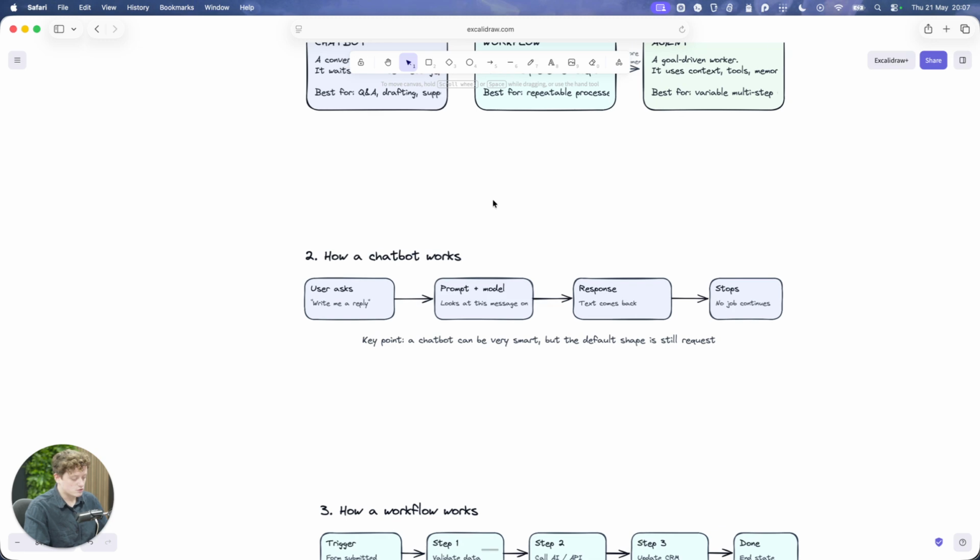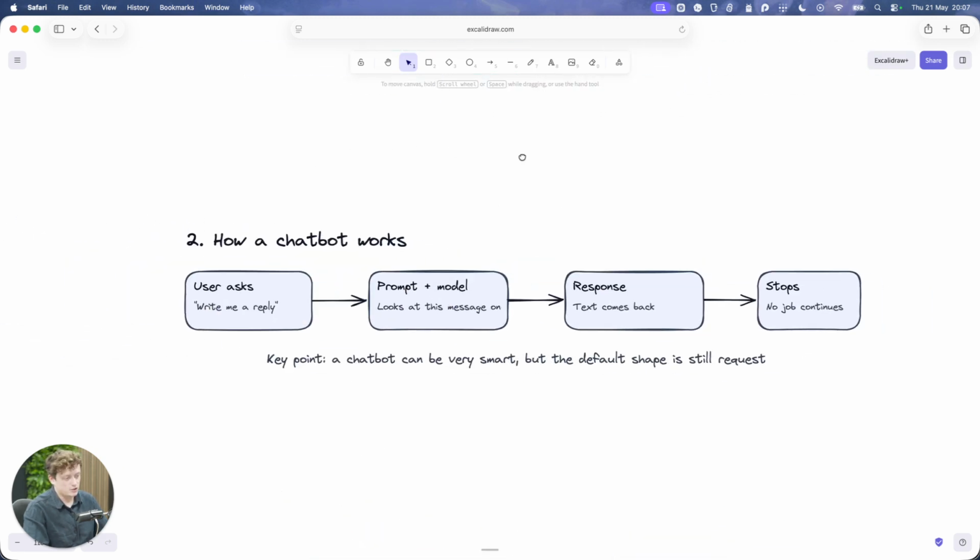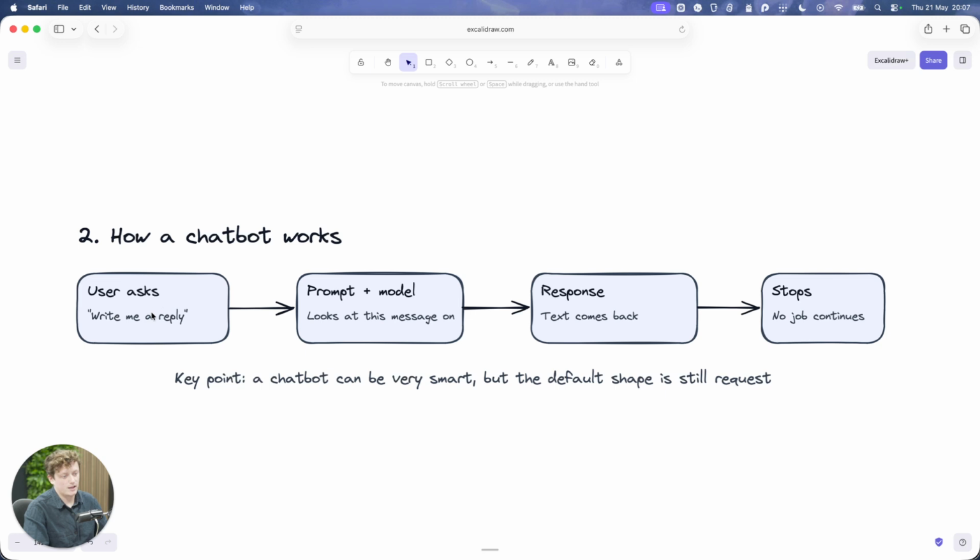So first of all, just quickly, how does a chatbot actually work? Well, a user will send a message to a chatbot like, how tall is Mount Everest? That prompt gets sent directly to the model. The model will look at that prompt, come up with some sort of response based on what it knows internally from its training data, and then it will send that back directly to you. And that's it, it'll stop. It won't do anything else.